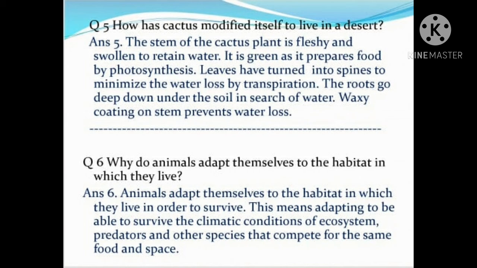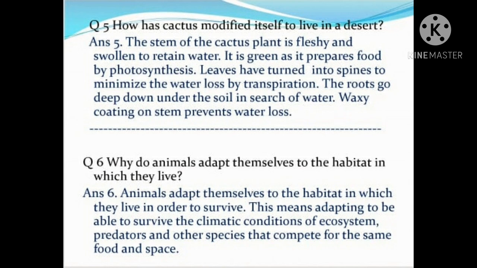Now question 6. Why do animals adapt themselves to the habitat in which they live? Now answer. Animals adapt themselves to the habitat in which they live in order to survive. This means adapting to be able to survive the climatic conditions of the ecosystem, predators and other species that compete for the same food and space.